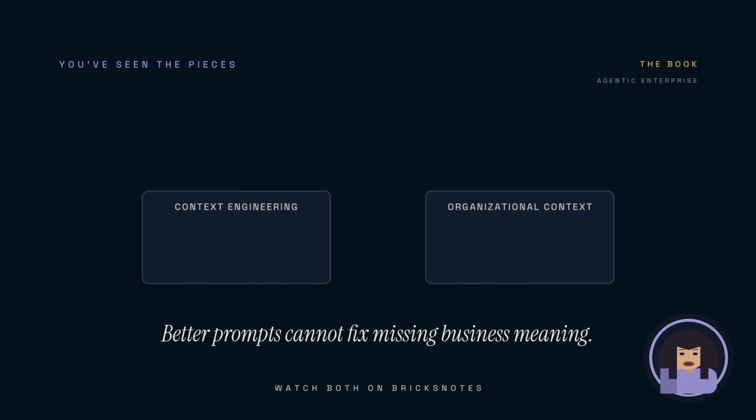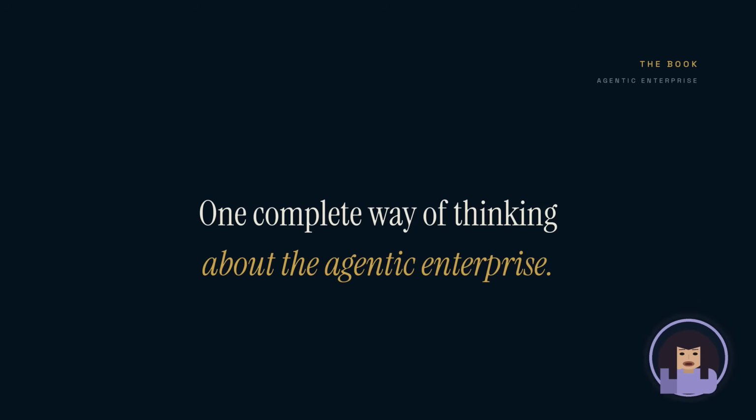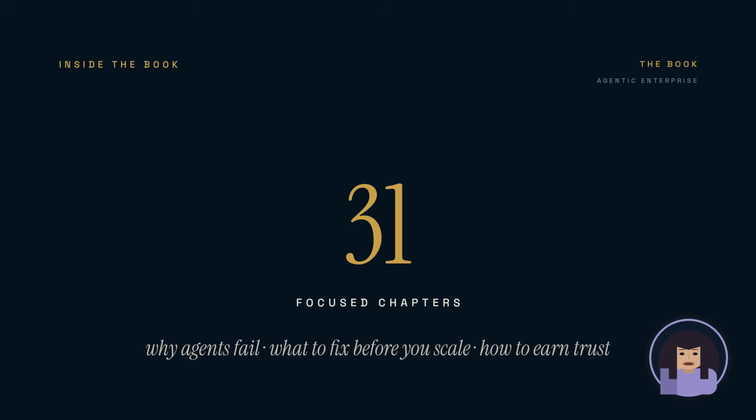In our recent videos on context engineering and organizational context, we explored why better prompts cannot fix missing business meaning. The context advantage brings those ideas together into one complete way of thinking about the agentic enterprise.